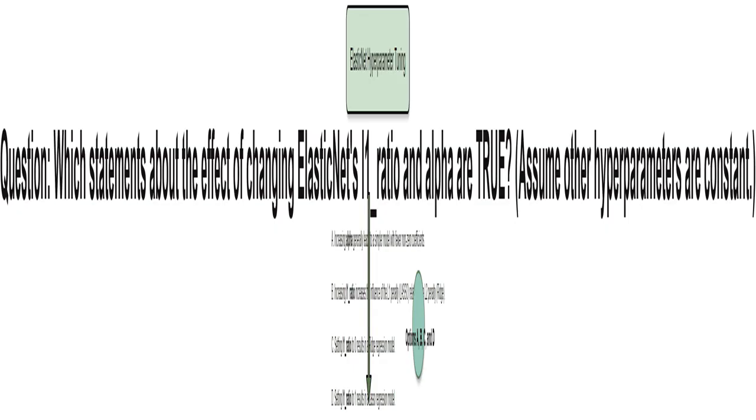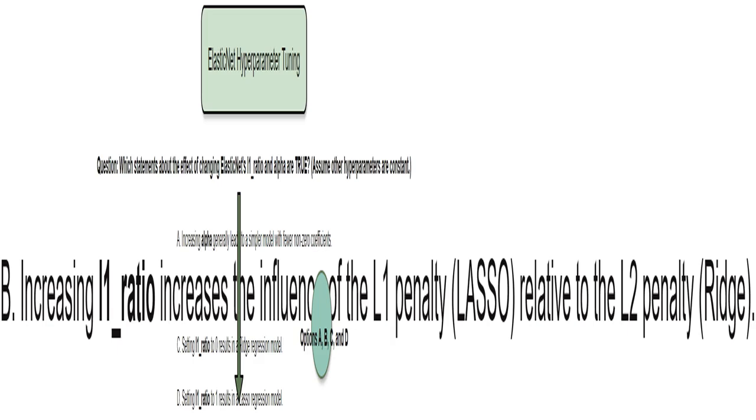We are going to evaluate 4 different statements. I'm looking at how changing L1 ratio affects the balance between 2 types of regularization: Lasso, L1, and ridge, L2. Increasing L1 ratio means giving more weight to lasso.